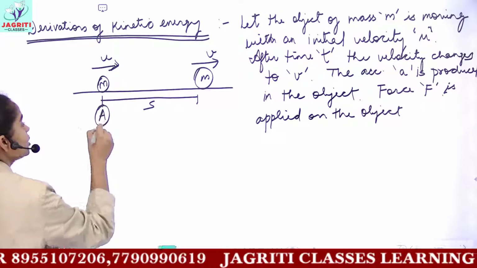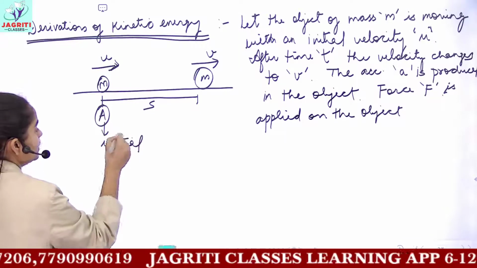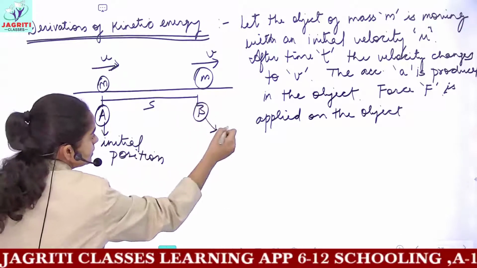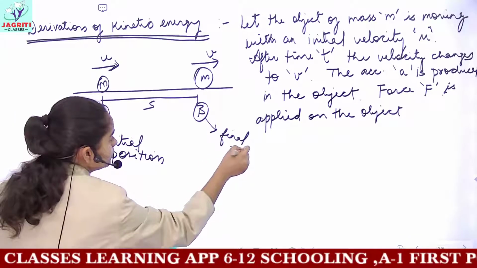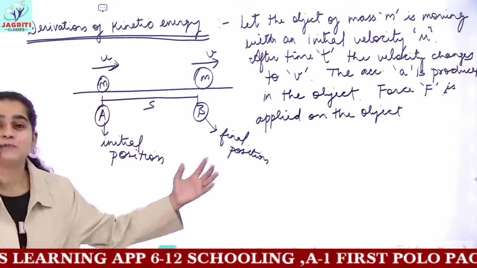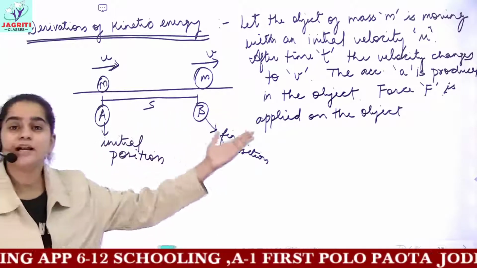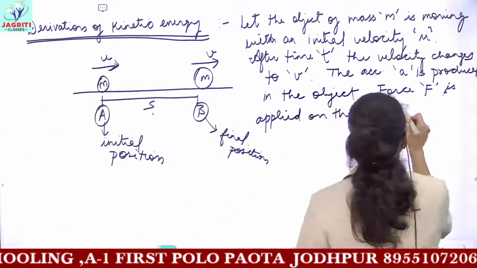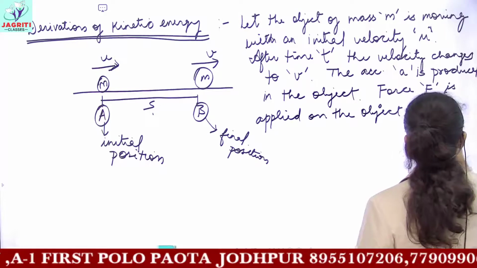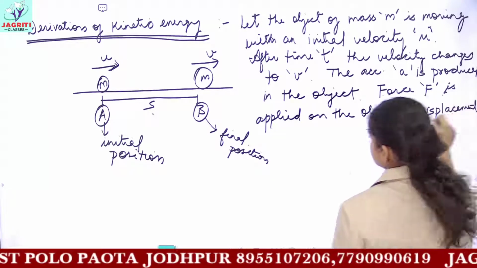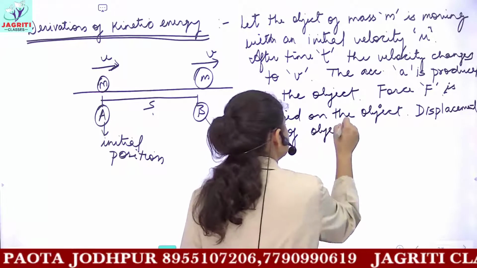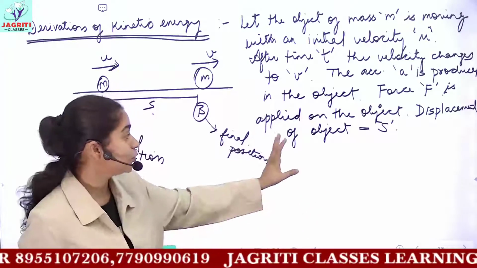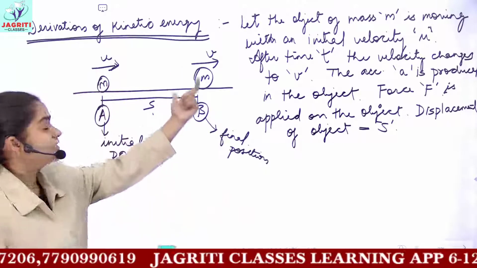If we mark its initial position to be A and the final position to be B, then the displacement between the points A and B, where B is the final position of the object, is the shortest distance between the initial and final position. So displacement here is small s. Then we can write the last assumption, that the displacement of the object is small s. So this completes all the assumptions, and the condition is in front of you.